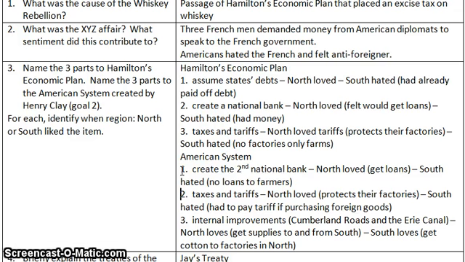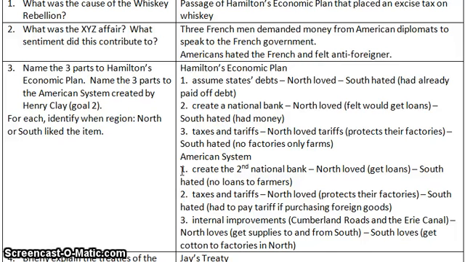The second part of this plan is taxes and tariffs. The North absolutely loves the tariffs again because it protects their factories. The South hates it because now they're having to buy American-made goods, which previously were the highest-priced goods, and now they're the cheaper good. And cheaper just means it might be 50 cents cheaper, whereas before the foreign good was like $5 cheaper, and of course you would buy that.